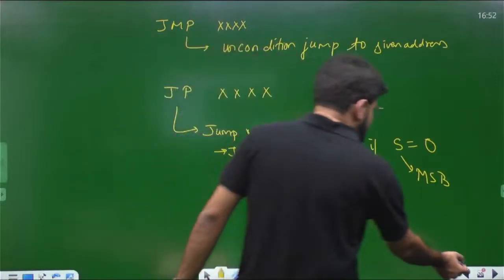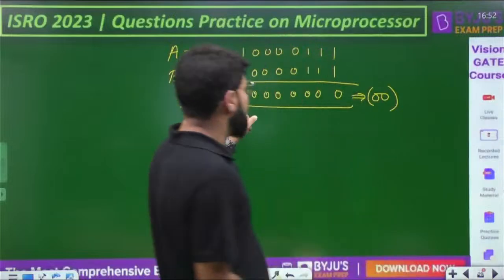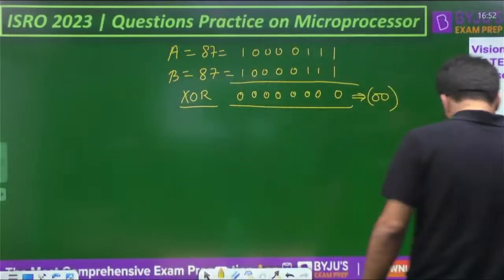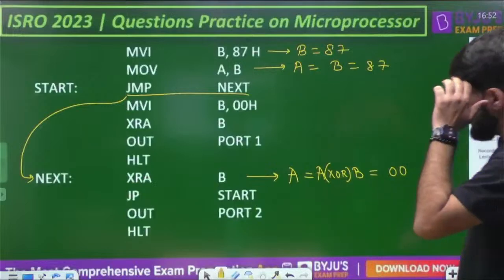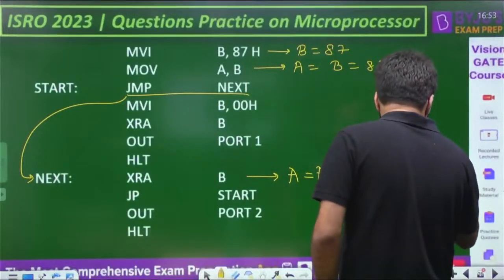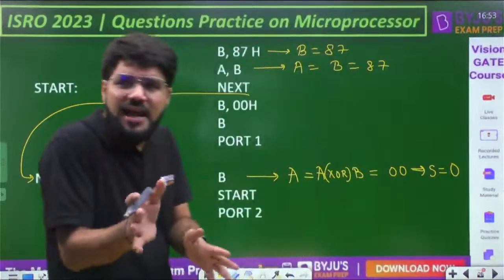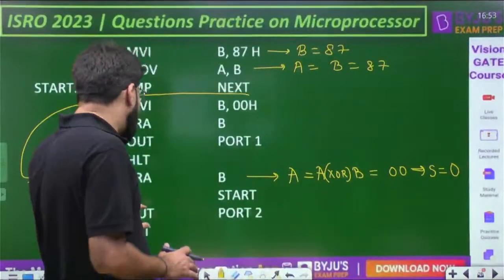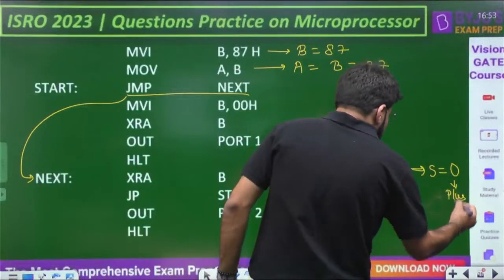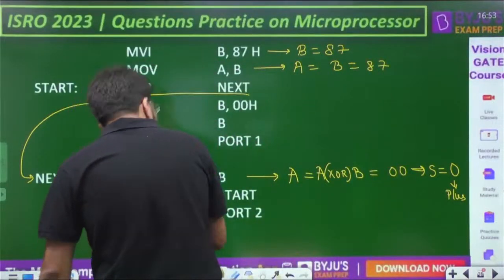Let me just check once. The sign flag is 0. After the execution, it has become 0, right? Okay, it is 0. So for jump on plus, after this execution, what is the sign flag? It is 0. The sign flag means directly the MSB. The MSB is 0, and if the sign flag is 0, it represents a plus number. So JP will be executed.